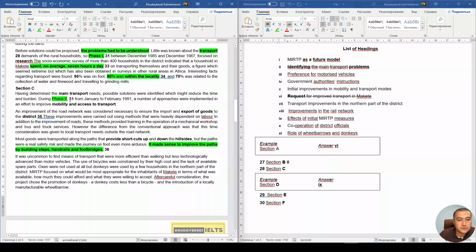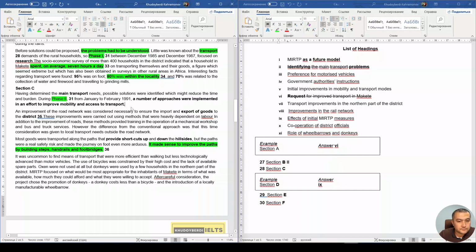During phase 2, from January to February 1991, a number of approaches were implemented in an effort to improve mobility and access to transport, right?